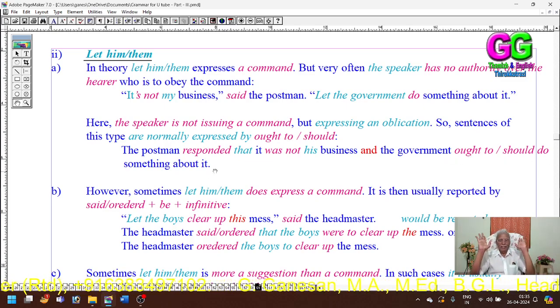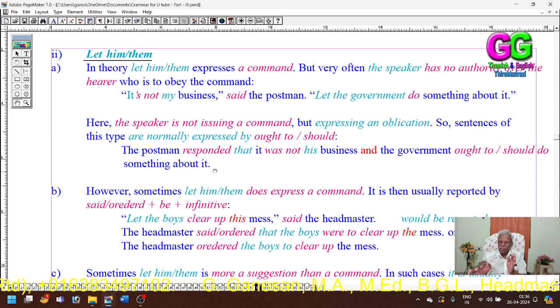This is the wonder of let him or let them. When let him or let them does not refer to a command, it refers only to an obligation. So the first one should be a statement, and the second one also would be a statement.